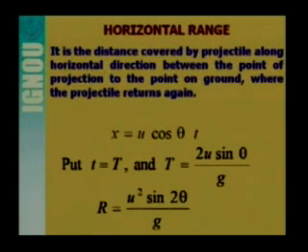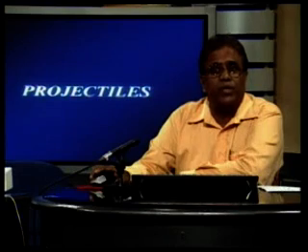So u cos theta into t, put t is equal to T, so we will get the expression for range, that is u square sin 2 theta by g. You might have seen while watching a cricket match that from a long distance the player throws the ball at some angle so that it will attain the maximum range. So look at this expression for range, that R is equal to u square sin 2 theta by g.